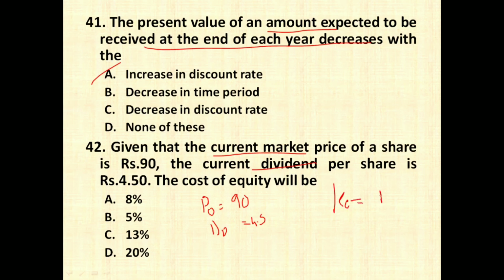KE is equal to D1 divided by P0, right? As there is no growth rate given over here, so we'll assume that D1 itself is 4.5 divided by 90. So when you solve this and multiply by 100, because it is percentage, you are going to get option number B, that is 5% as the answer.